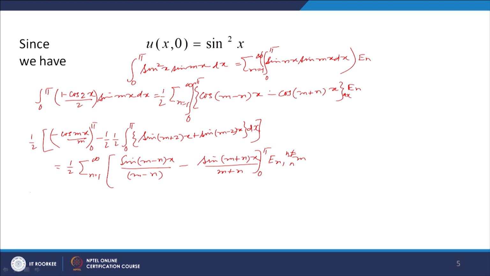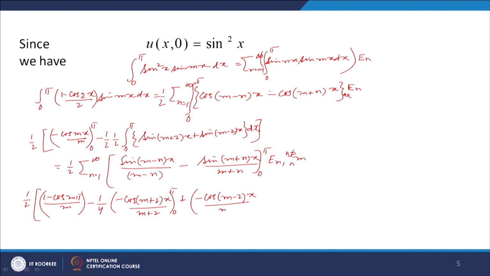Now, this is how much: 1/2 we have (1 minus cos mπ) by m, okay, and minus 1/4, here we will have minus cos((m plus 2)x) divided by m plus 2, 0 to π, and here we will have minus cos((m minus 2)x) divided by m minus 2, 0 to π.